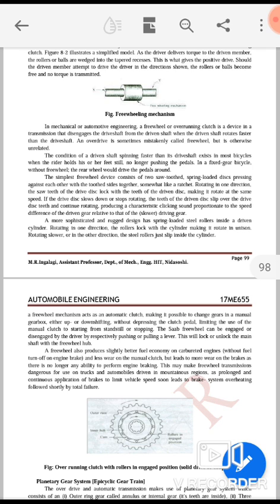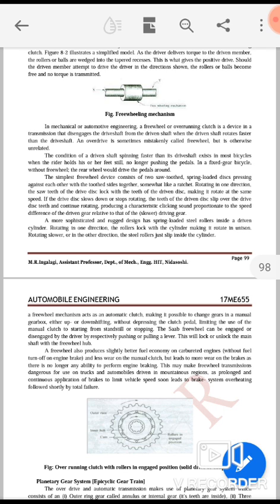Same mechanism is used here. Rotating in one direction, the saw teeth of the drive disc lock with the teeth of the driven disc, making it rotate at the same speed. If the drive disc slows down or stops rotating, the teeth of the driven disc slip over the drive disc teeth and continue rotating, producing a characteristic clicking sound proportionate to the speed difference of the driven gear relative to that of the driving gear.